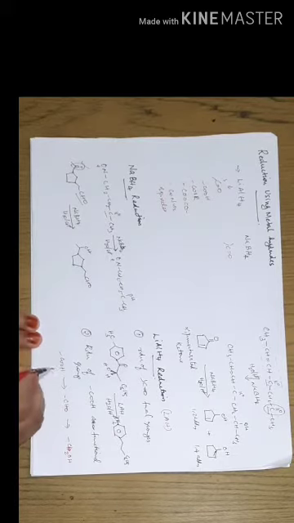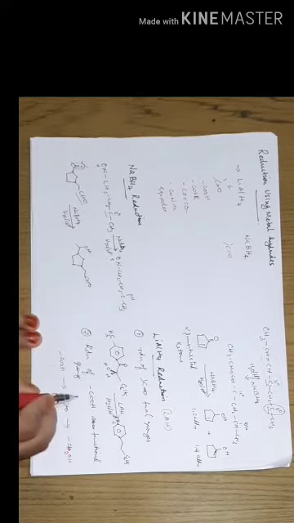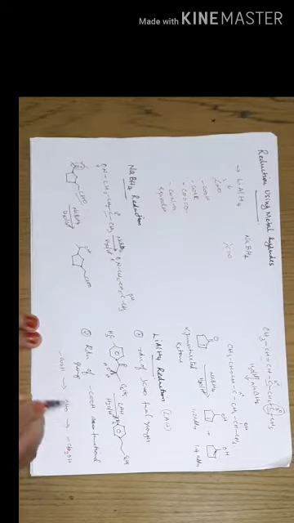Okay, that is, in presence of lithium aluminum hydride, carboxylic acids are reduced to primary alcohols via the formation of this aldehyde functional group. Okay, clear. So this is an important point to be noted in the reduction of the carboxylic acid functional group. Now let us move to some different examples for the reduction of carboxylic acid.